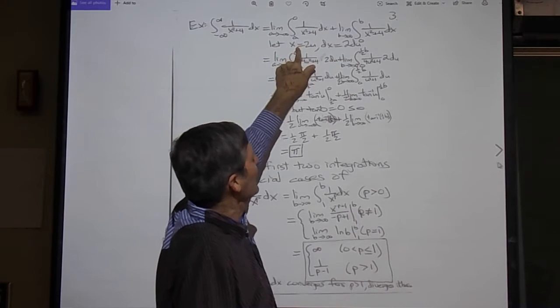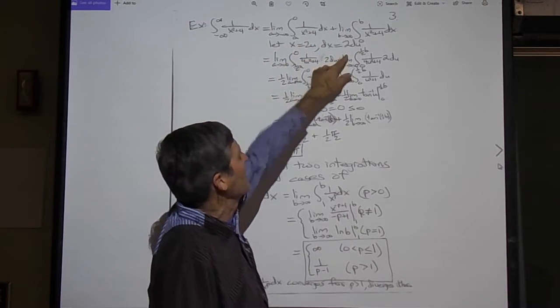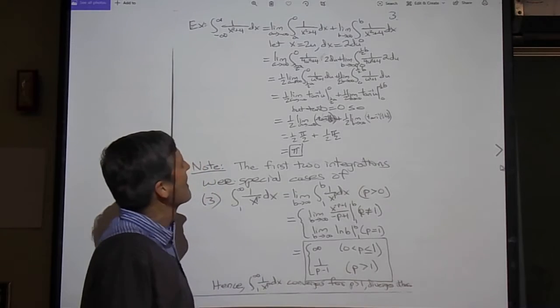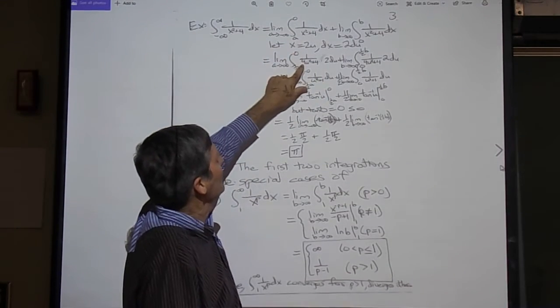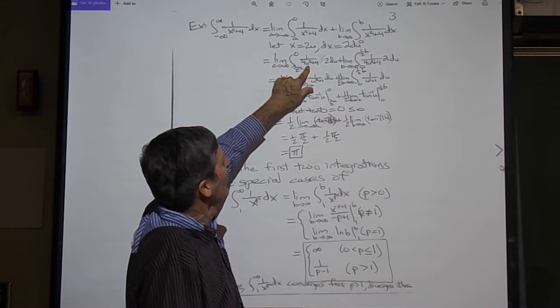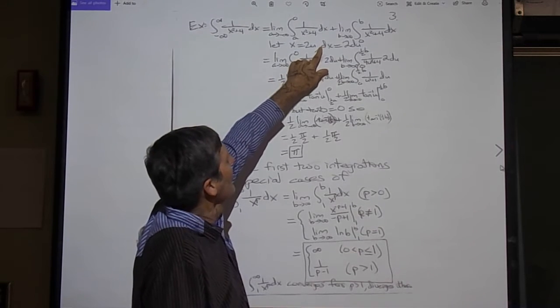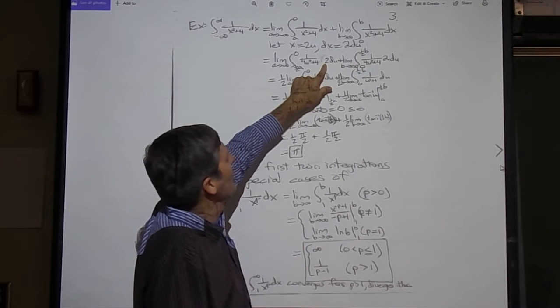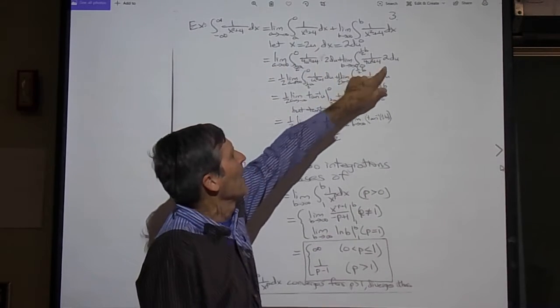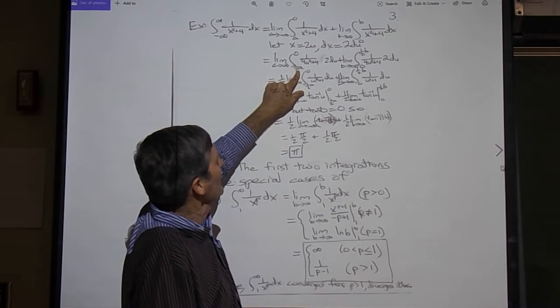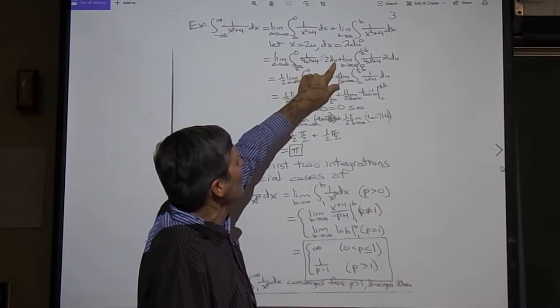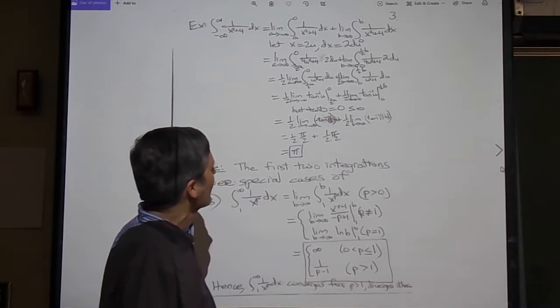And now each of these needs the substitution. x equals 2u, dx equals 2 du. When I make that substitution, right, x squared becomes 4u squared. dx becomes 2 du. And I have this integral, both of them are that way. And then you take the limit and this one is a goes to minus infinity, and then this one is b goes to plus infinity.